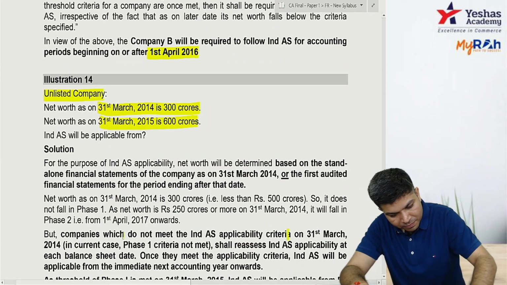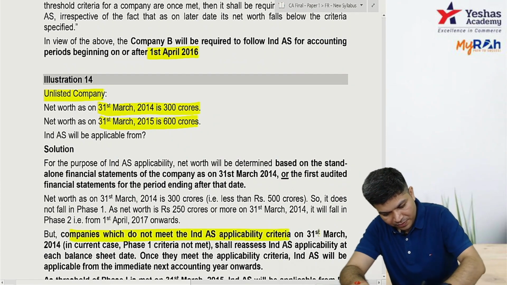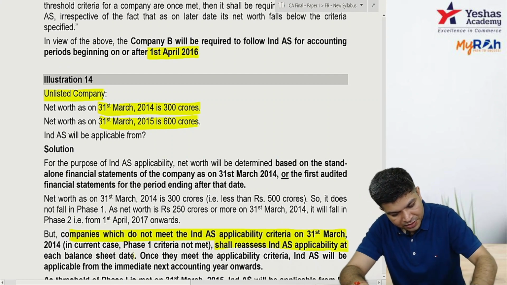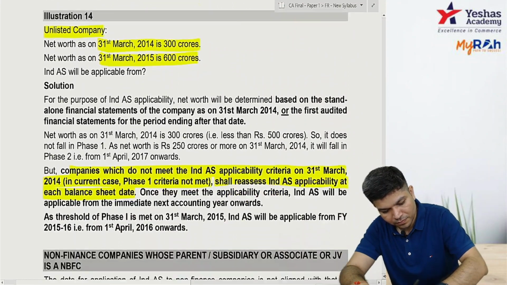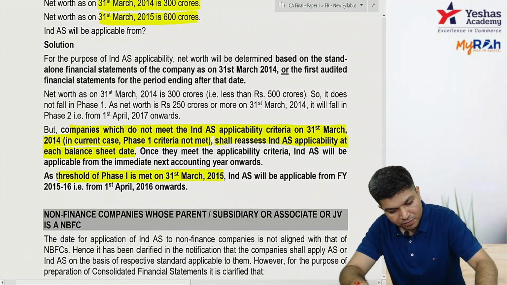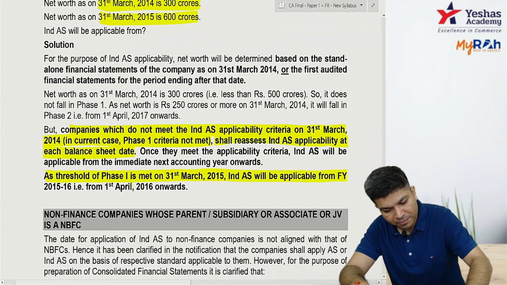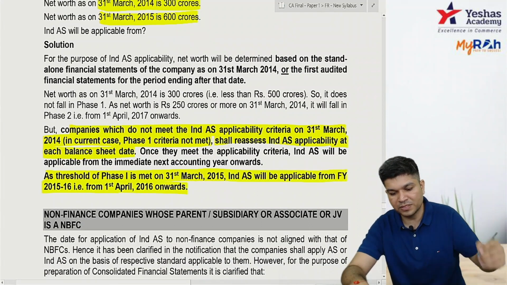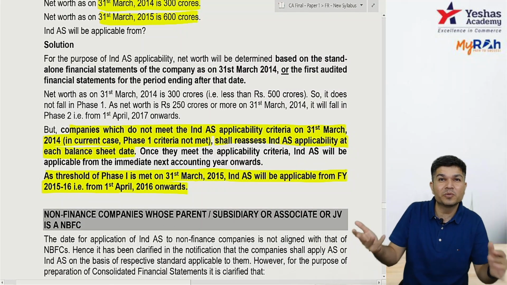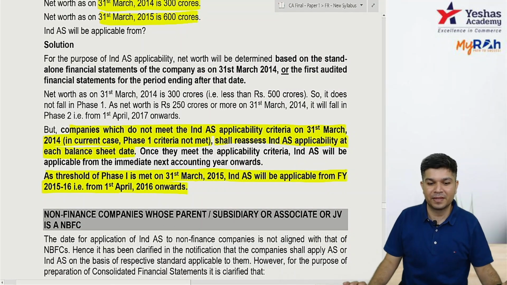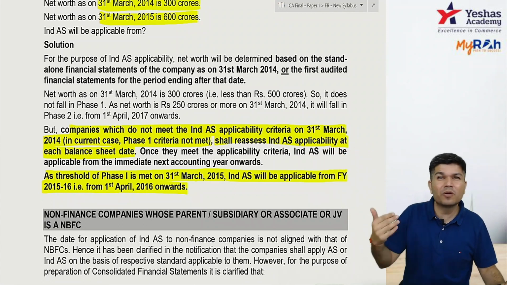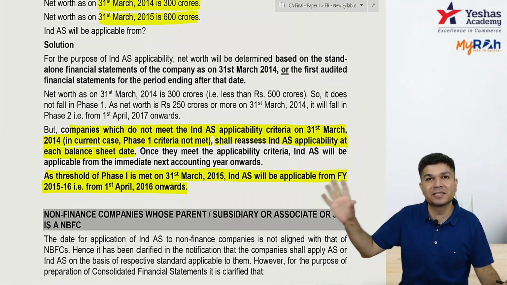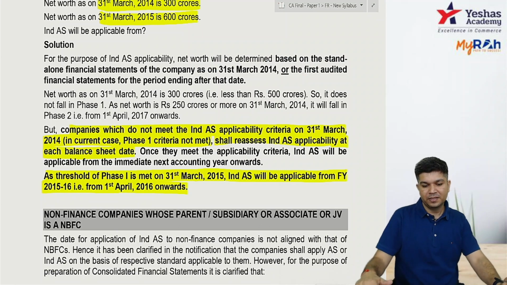A company which did not meet the criteria as on March 14, we have to reassess at each balance sheet date. In the current case, phase 1 was not met. The threshold is met on March 15 and IND AS will be applicable from 1416 onwards. I cannot have 1415 onwards because 1415 is for no one. Even if it was met on March 14, still it's not from 1415. It is from 1416 onwards. Clear?